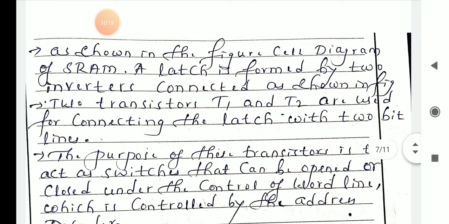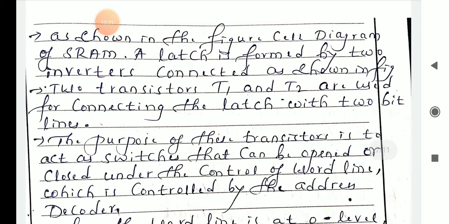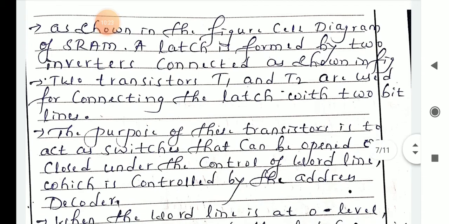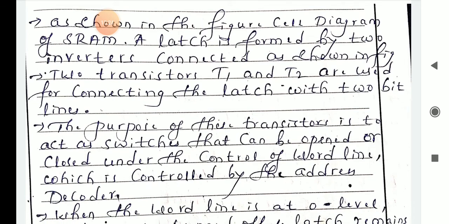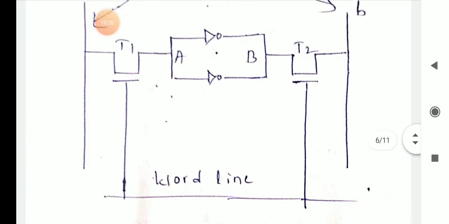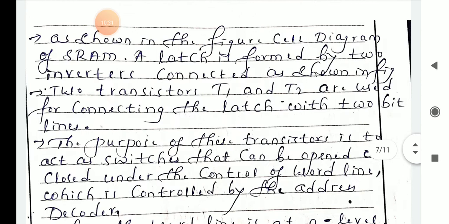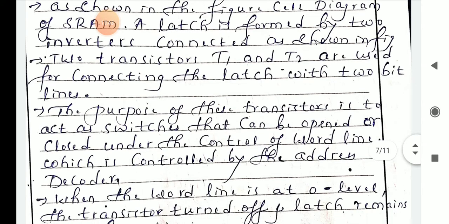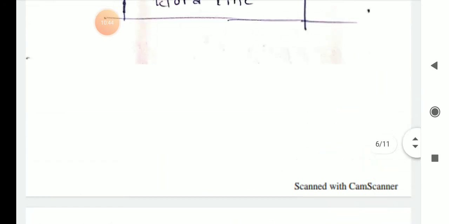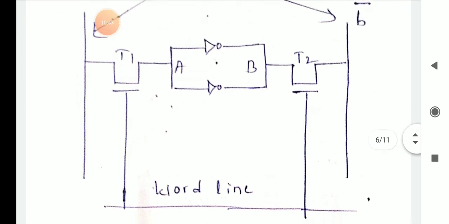As shown in the figure, the cell diagram of SRAM, that is static RAM, a latch is formed by two inverters connected as shown. Two transistors T1 and T2 are used for connecting the latch to the two bit lines.